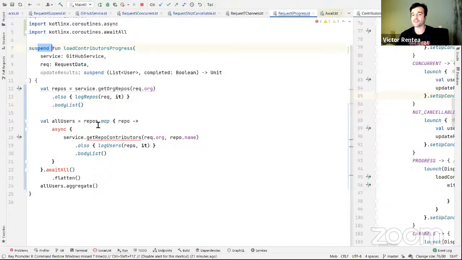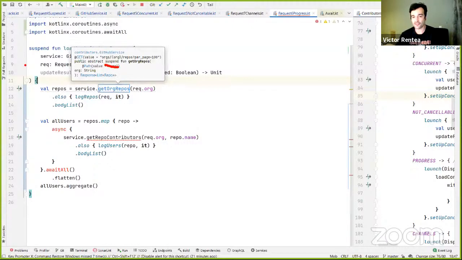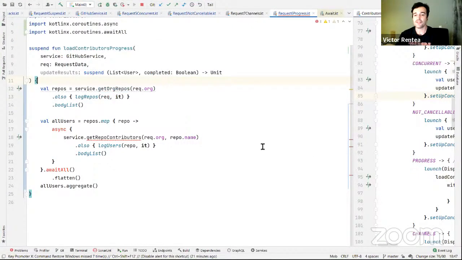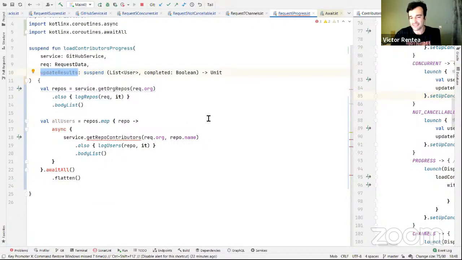Well, it's a suspend function because it calls this org repos, which is a suspend function itself. Again, you can't call a suspend function except from a suspend function, or from within a coroutine context. Now, I got the repos back. I've started them, but this time, I'm not returning anything. This entire function returns void. If you want, I can put here Unit, which is the void in Kotlin. It doesn't return anything, but instead, I will update the results.